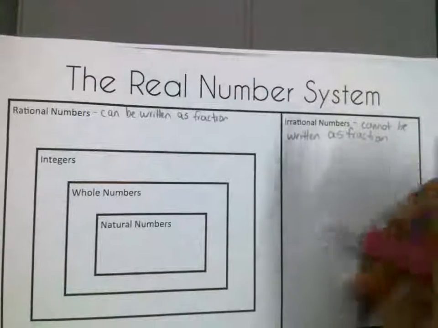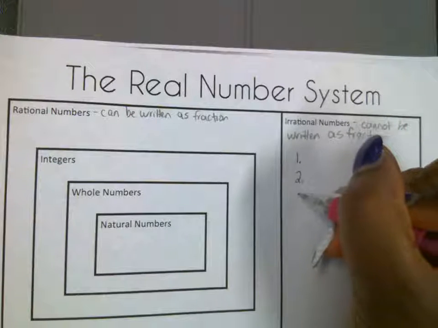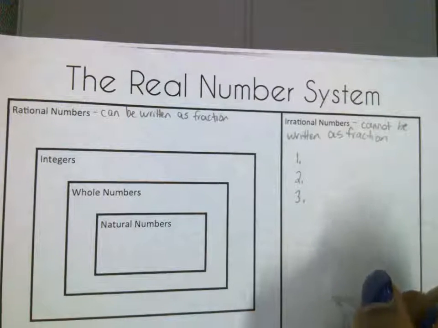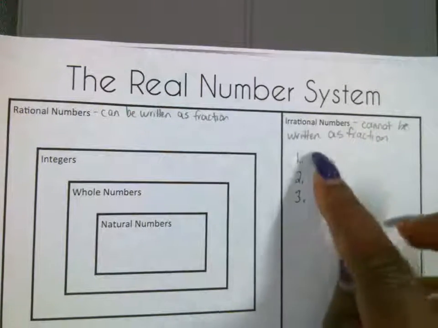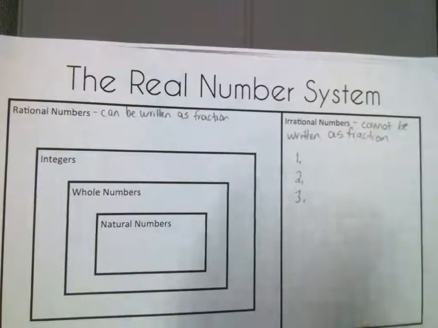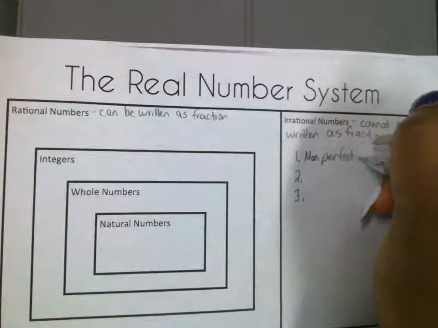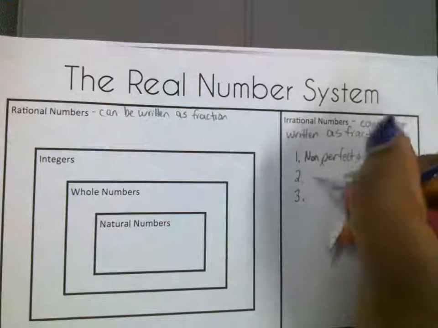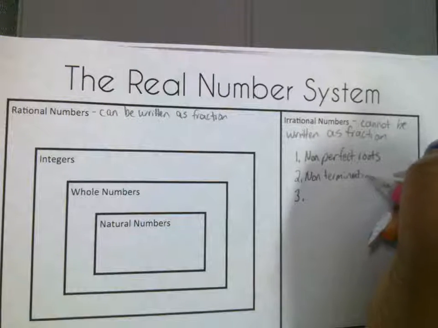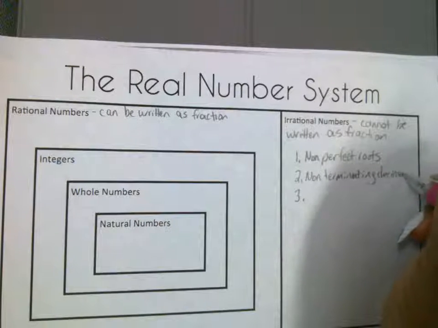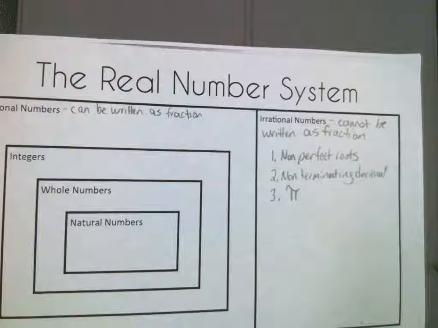Cool beans. There are 3 types of irrational numbers. What are the different irrational numbers? Come on. I told you what they were. What are they? Rational or irrational? Irrational is where we at right now. Non-perfect roots. Non-terminating decimals. We got non-perfect roots, non-terminating decimals, and pi. Very good. Somebody said non-terminating decimals. And pi.